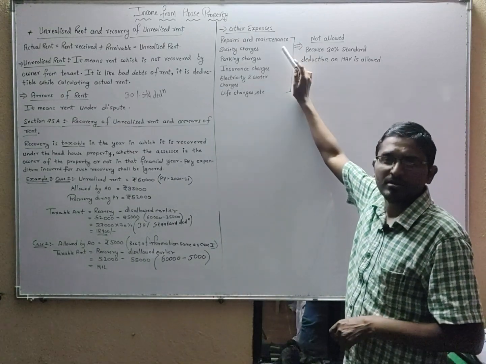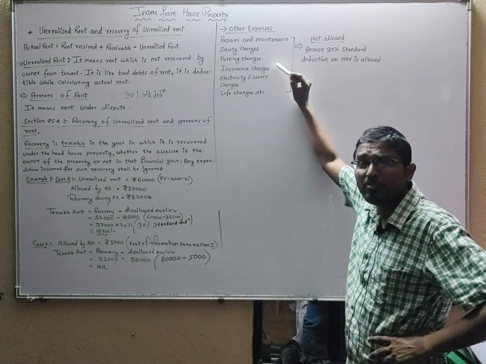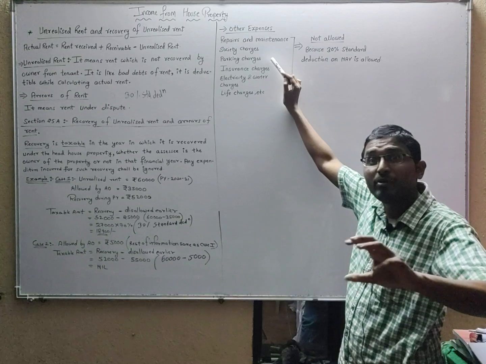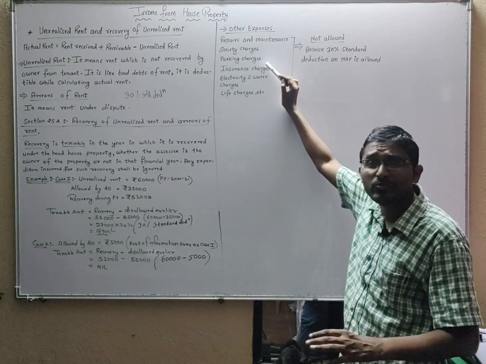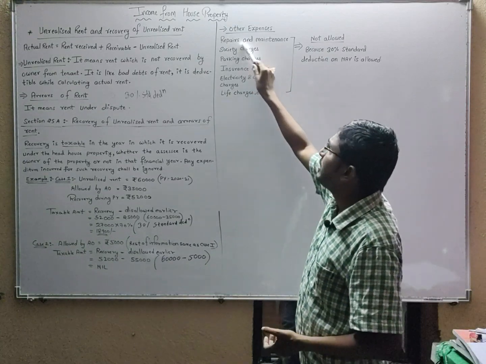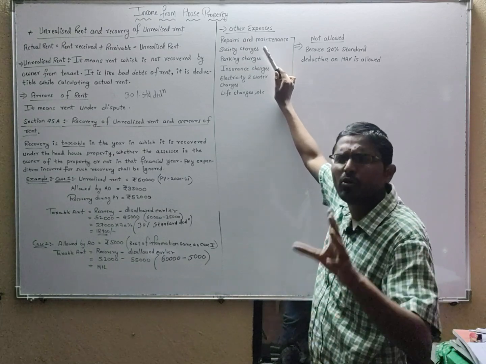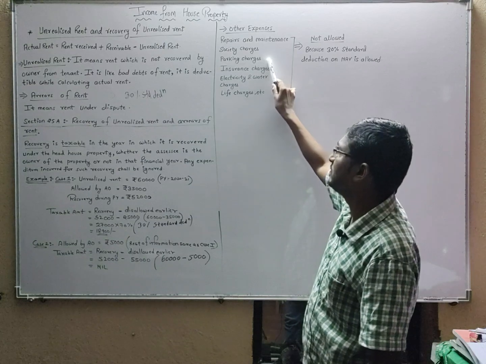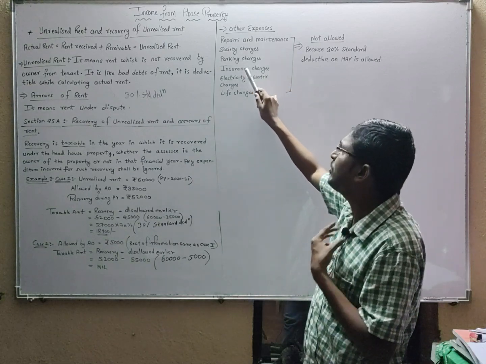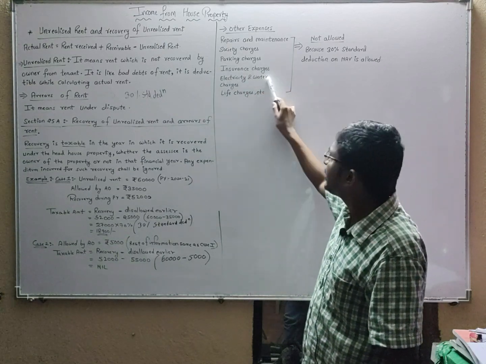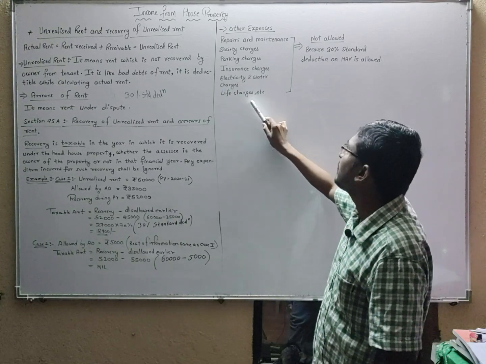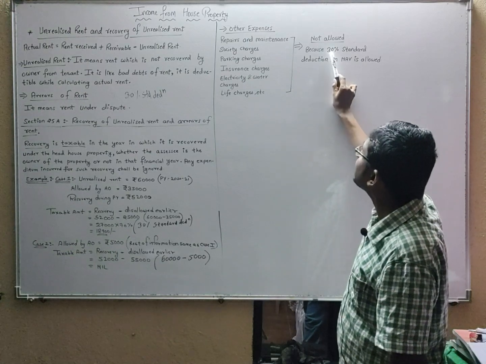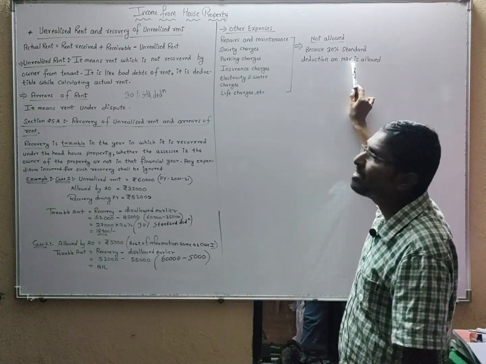Now students, look at this. Whenever you are solving sums on income from house property, you come across many other expenses. That time you get confused what to do with these expenses, whether we should ignore them. In your income from house property question, a lot of other expenses will come like repairs and maintenance, society charges, parking charges, insurance charges, electricity, water charges, lift charges, etc. Now students, remember, for all these charges, the income tax has already given you a 30% standard deduction on NAV.